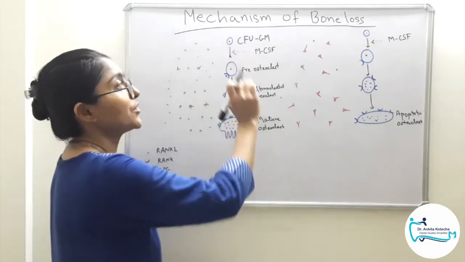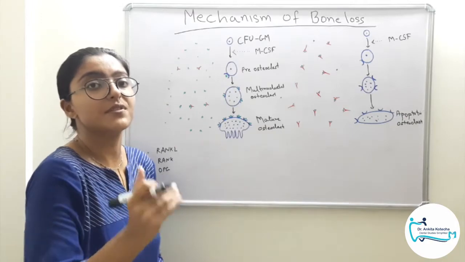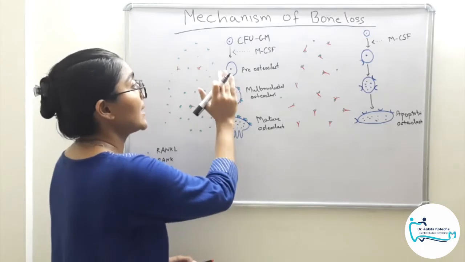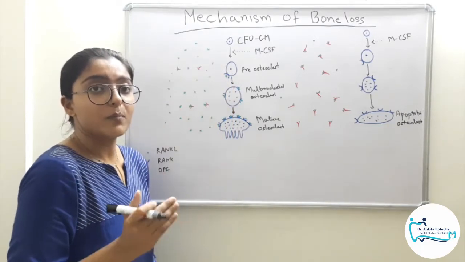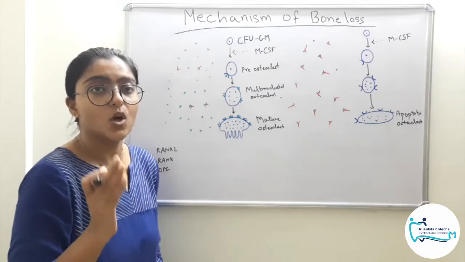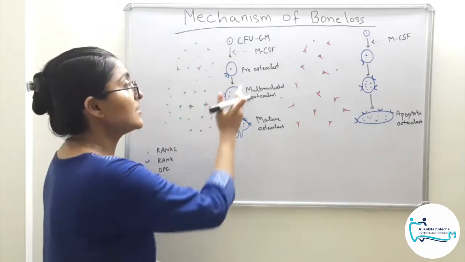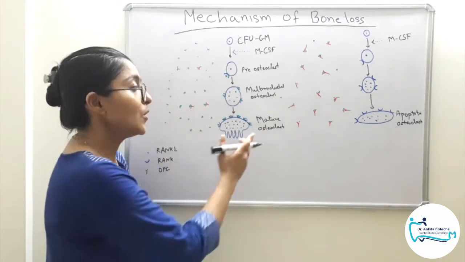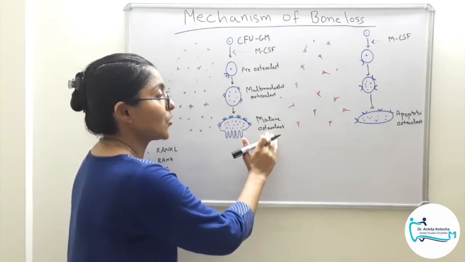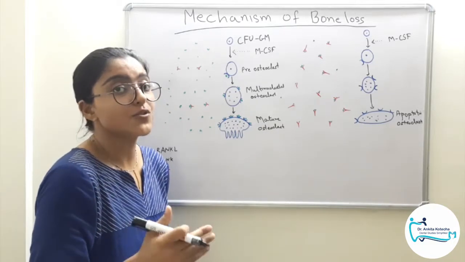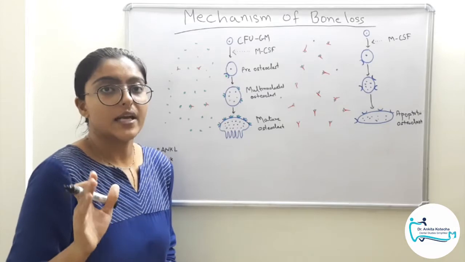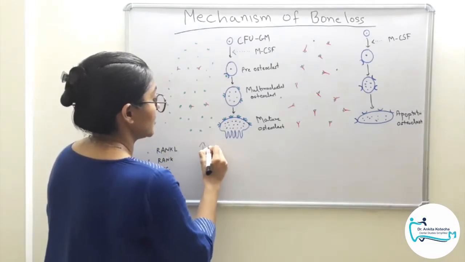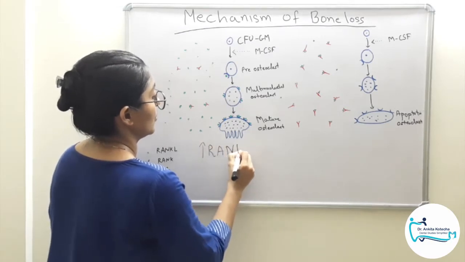That is, the colony forming unit for the granulocytes and macrophage will differentiate into colony forming unit for macrophage, and when RANKL binds with RANK on that colony forming unit for macrophage, in the presence of macrophage colony stimulating factor, it differentiates the pre-osteoclast into multinucleated osteoclast and further differentiation into a mature osteoclast. This mature osteoclast will release the lytic enzymes into the resorption pit, which will erode the underlying bone and hence cause the bone loss. So the increased RANKL expression is favorable to bone loss.